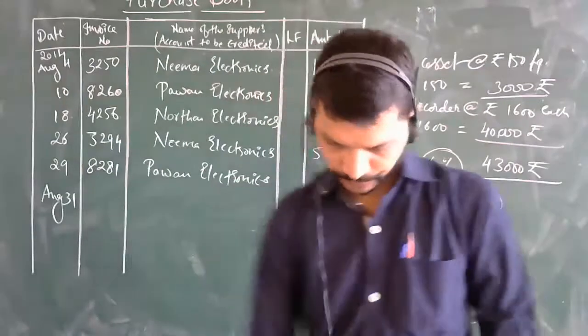So 6 lakh 12,000. The final answer is completed. This much only we have in the purchase book.